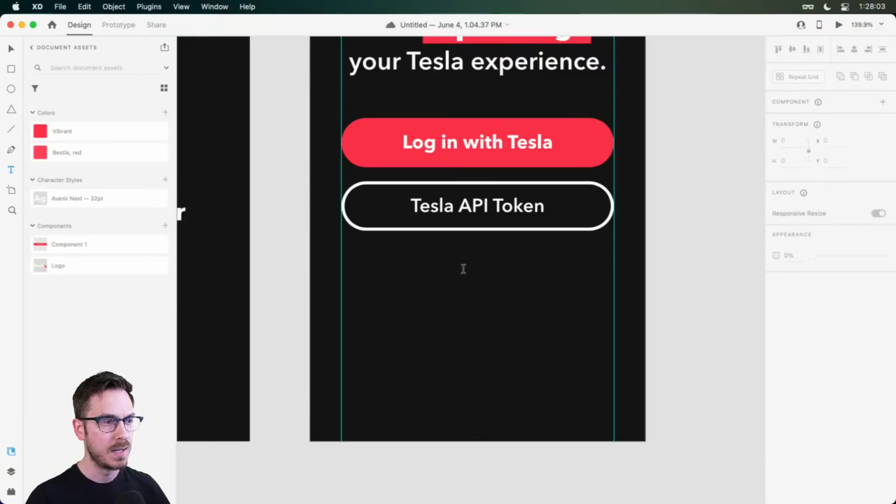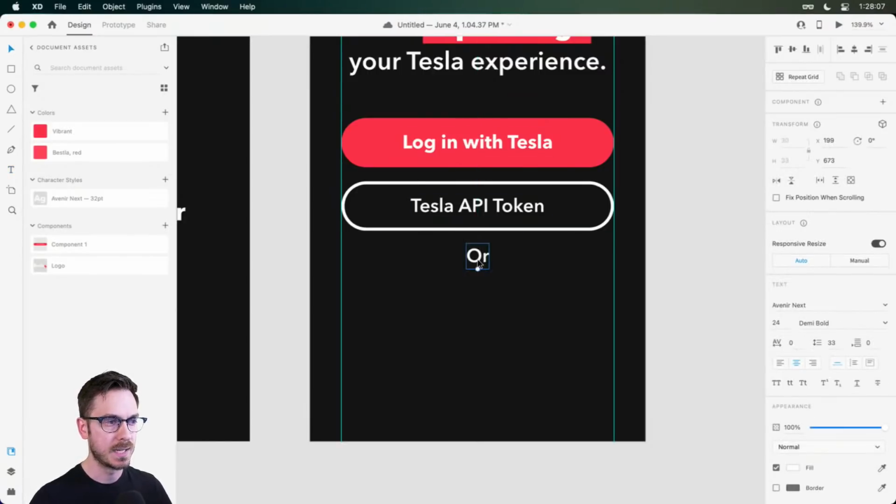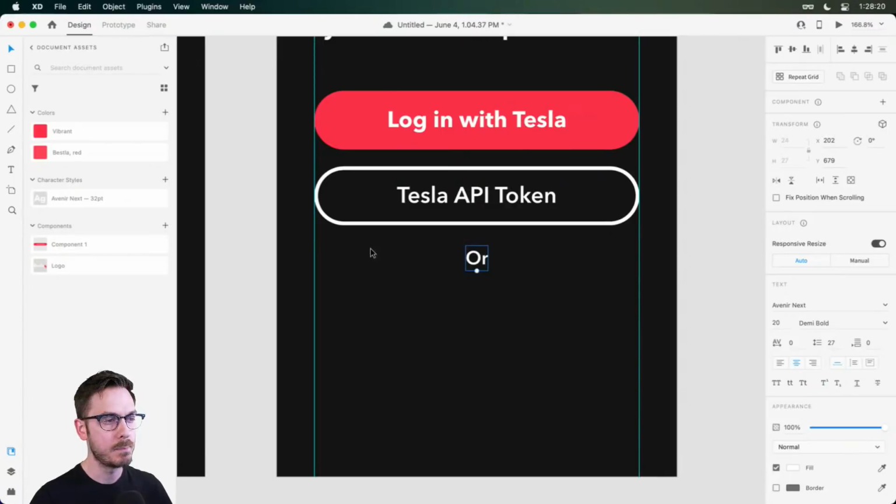So what we're going to do is break this section up a little bit by typing out something like "or." Simple, right? And maybe I'll drop this down a little bit. Let's try 20. Demi-bold looks pretty good. And make sure to snap it in the center. We can possibly stick with white, and maybe we want a fancy line just so it doesn't look like it's floating in the middle of this application. So with the line tool or a rectangle,